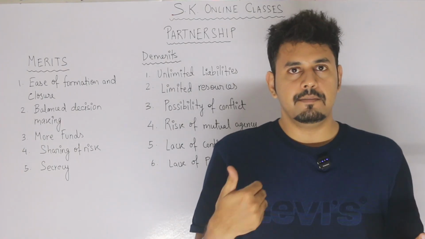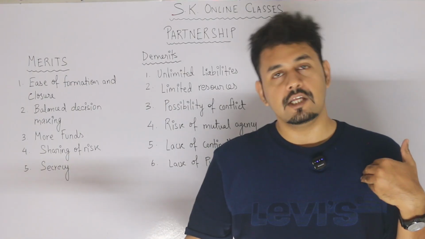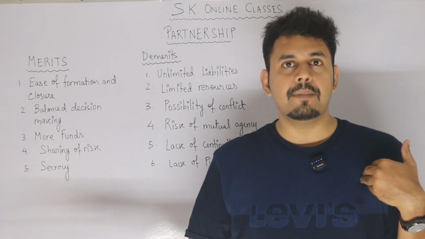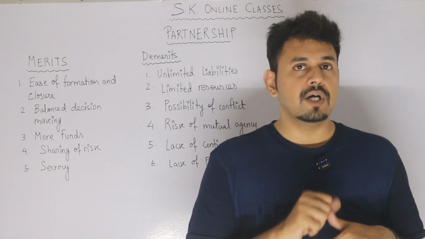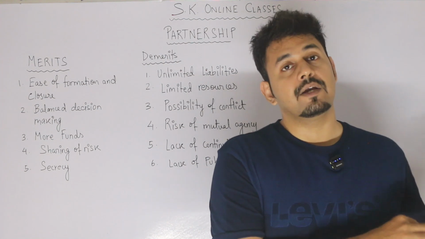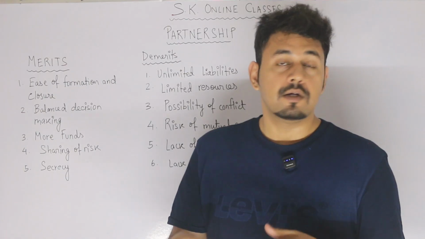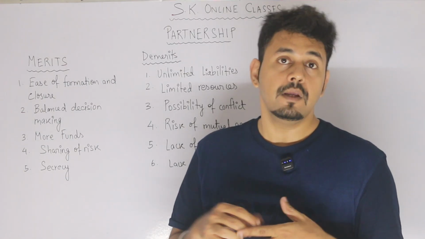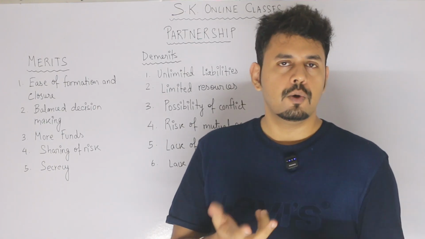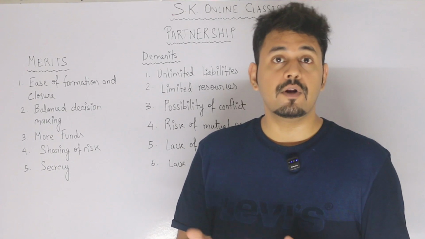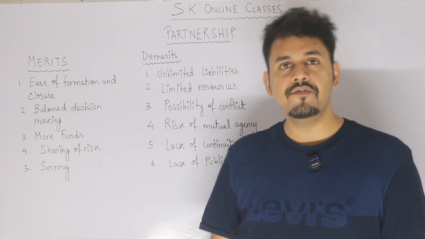So, of course, if it is my business, I'll keep it as a secret. Just like me, it is my partner's business as well. So, why will the partner reveal it to the other person? I also gave you an example of papri chaat. The papris are made at my home, and I take them, and my staff makes the chaat and sells it to the consumer. Now, the staff doesn't know what I mix in the papri. So, if I am doing this business with my partner, the partner will also not reveal it. Why will he reveal? It's his business also. He will also get profits from his business. All right. So, with this, we complete the merits of partnership.